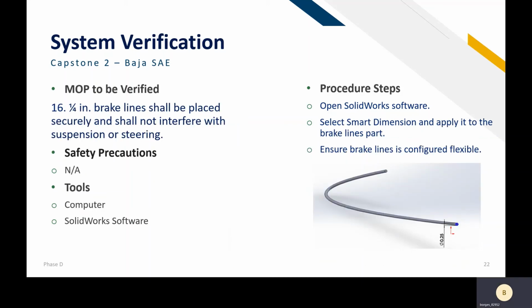The 16th MOP to be verified is with the brake lines. The dimension will be 1/4 of an inch, and they shall be placed securely and shall not interfere with suspension or steering. We have no safety precautions for this MOP, and the tools will be computer and SolidWorks software. The procedure is to open SolidWorks software, select the Smart Dimension and apply it to the brake lines part, and we have to ensure the brake lines are configured flexible.